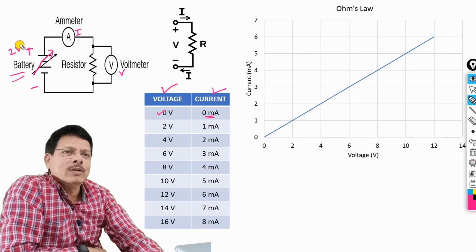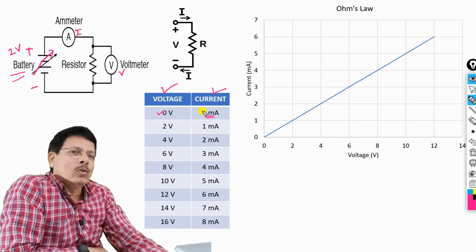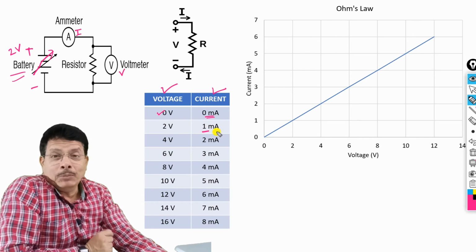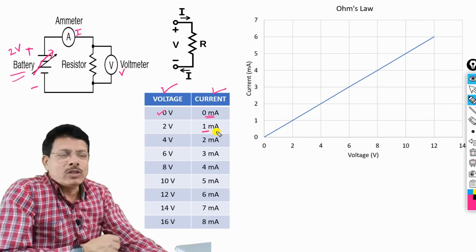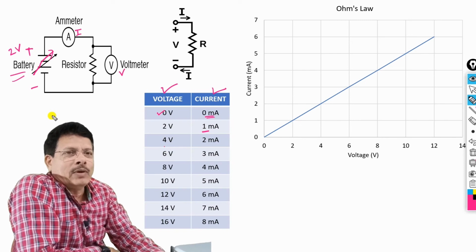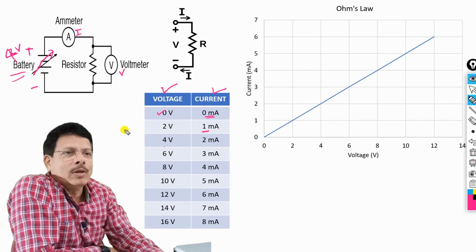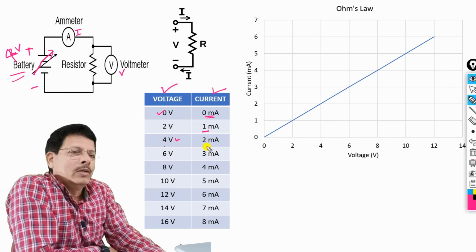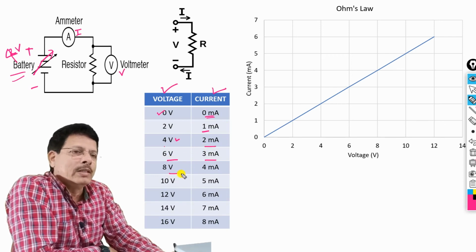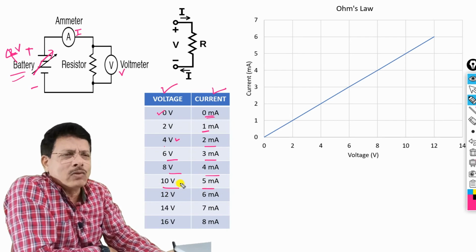Now this is 2 volt. तो कुछ करंट आ रहा है. कितना आ रहा है? 1 मिली एम्पियर. करंट का यूनिट है एम्पियर. मिली मतलब 1000 part of that. Okay. And if I now make this 4 volt, you get 2 milliampere, and so on. You increase this voltage, current increases. What is this actually?